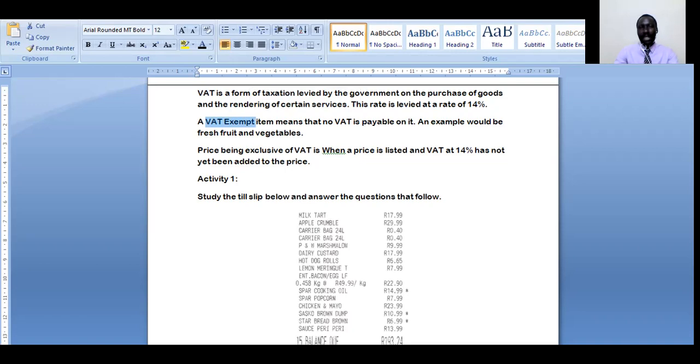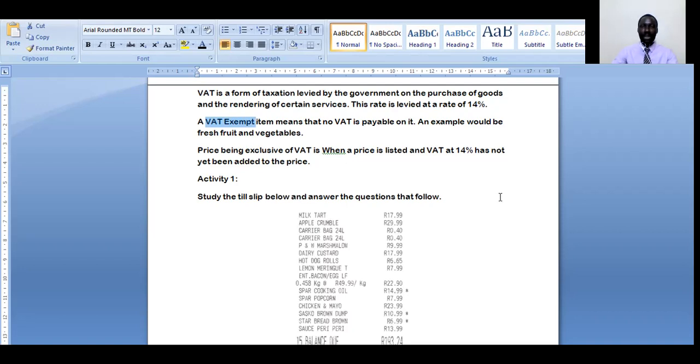If a price is inclusive of VAT, what that means is the VAT has already been paid on it. This value added tax of 14% has already been charged on that item. But when you see an item with a price exclusive of VAT, like the fresh foods we have been talking about, the item has been sold, but VAT was not charged on it.